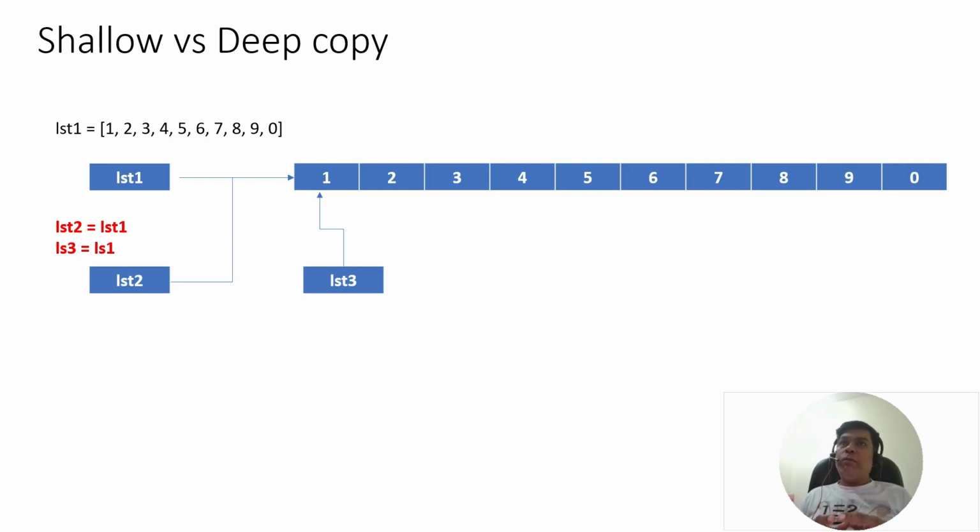If I give you an analogy, it is like calling the same person by different names. Let's say you have person X and you call him by name A, B, C, you will get the same person. So we are just giving different names to the same object. That is the only thing we are doing here. We are not copying the list.